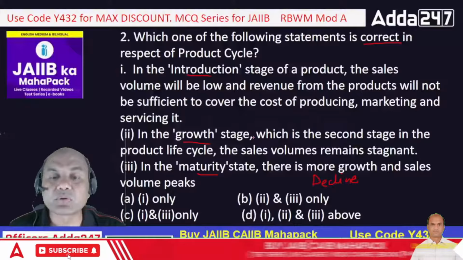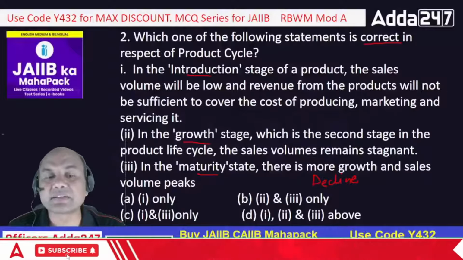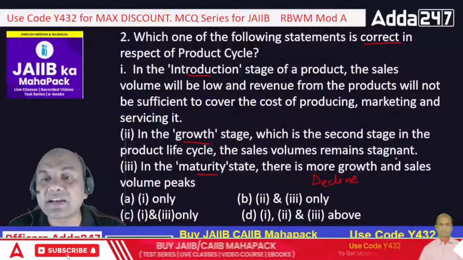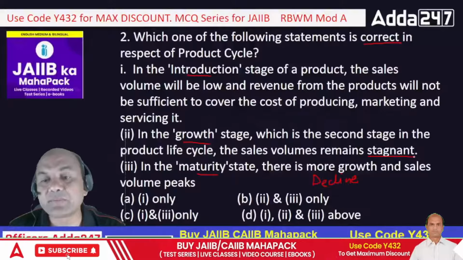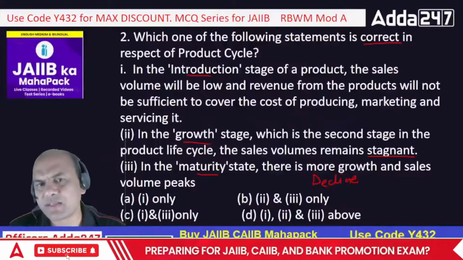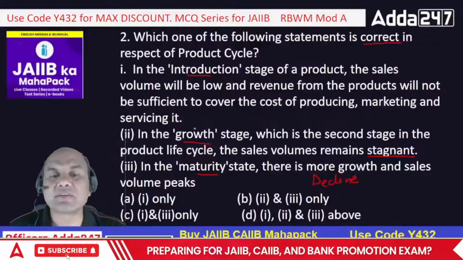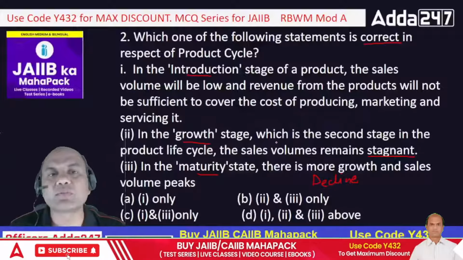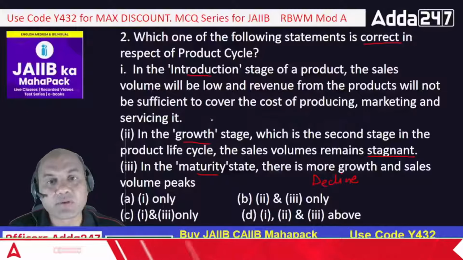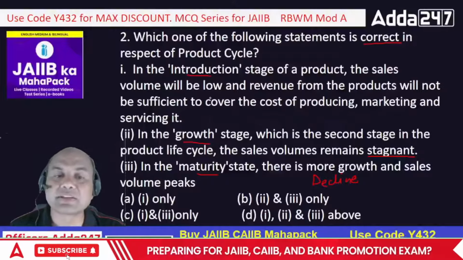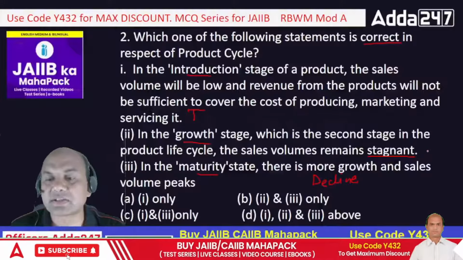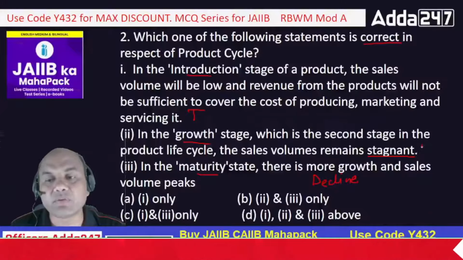What about 2? In growth stage, which is the second stage in the PLC, product life cycle, the sales volume remains stagnant. Stagnant means constant, they don't grow. Is it the same? Why is it called growth stage then? If the sales volumes are not growing, it won't be called growth stage. So is this correct? We want a correct one. So this is true. And this, volumes are stagnant, that is false.